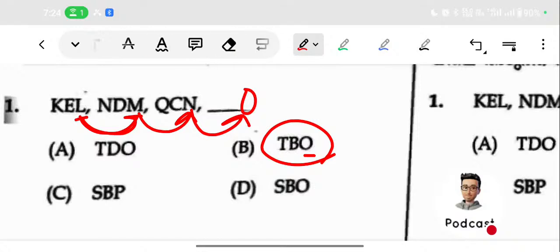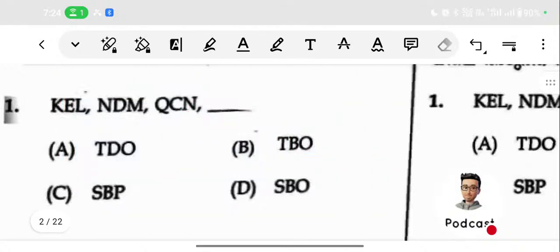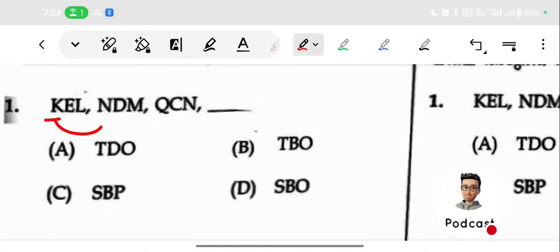I hope it is clear. I will just repeat once more. In such a case, how do we find the answer? Just connect the first letter of the neighboring terms. So find out how we get N after K. Just use your fingers, or you can write the letters. So K, after K: L, M, N. So the third one will be N.